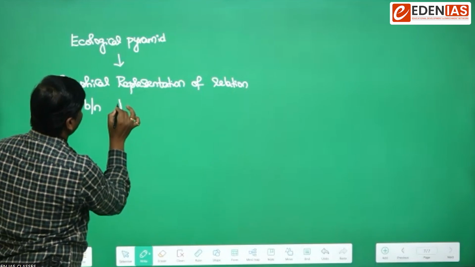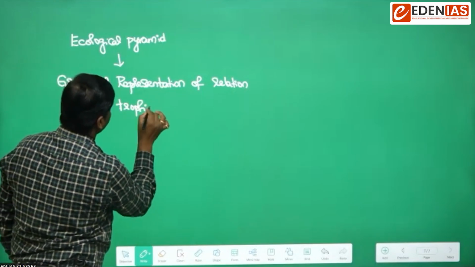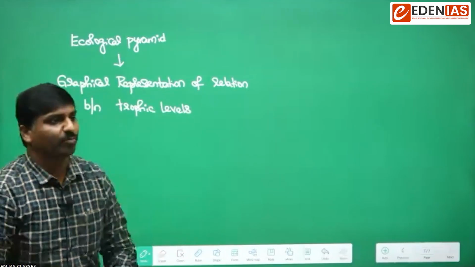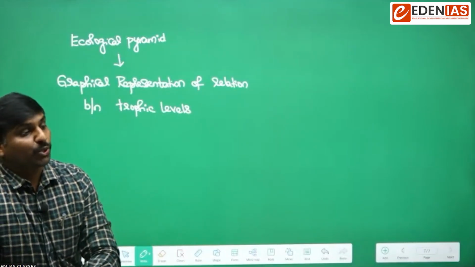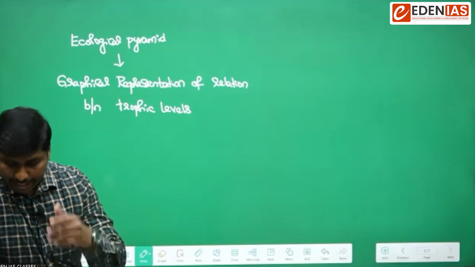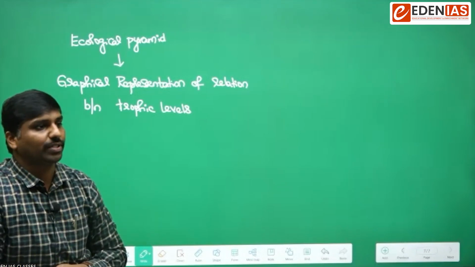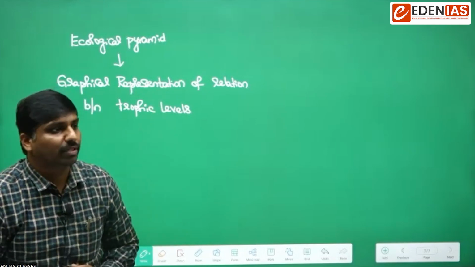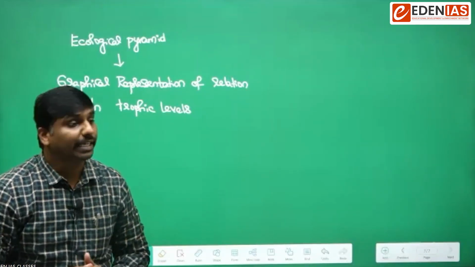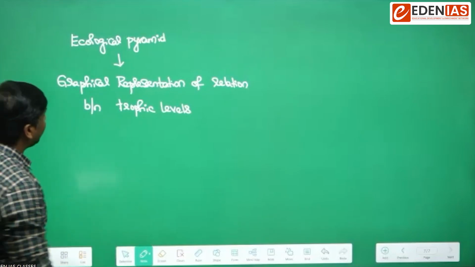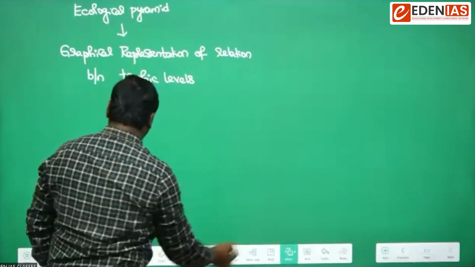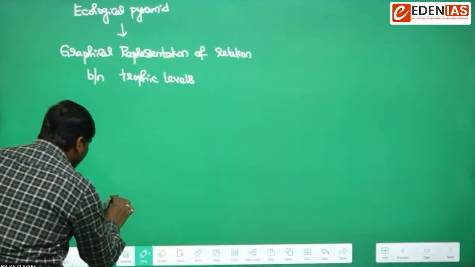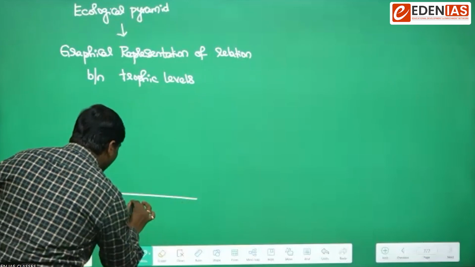Various trophic levels refer to an ecological pyramid. Usually we have producers, and we have consumers, and among consumers we also have different types of consumers. When we systematically construct them in the form of structures, they are nothing but the ecological pyramids. Usually the base of an ecological pyramid is composed of producers. So at the base we will have the producers,